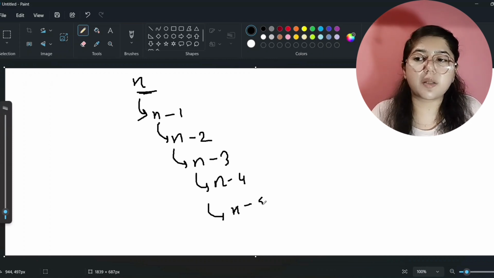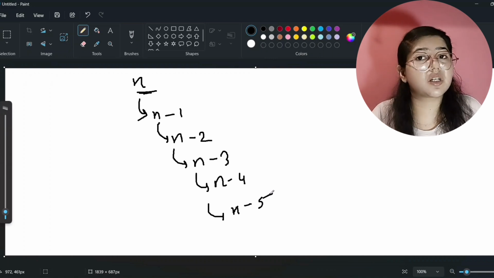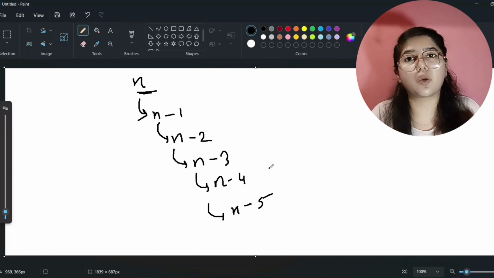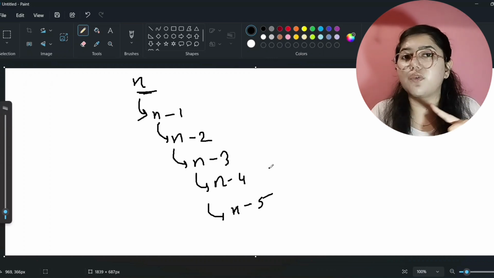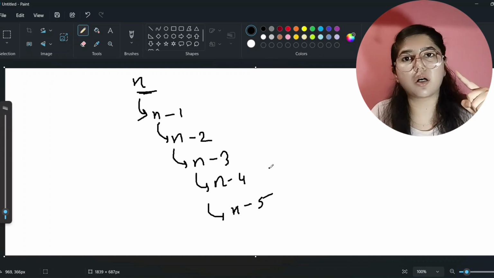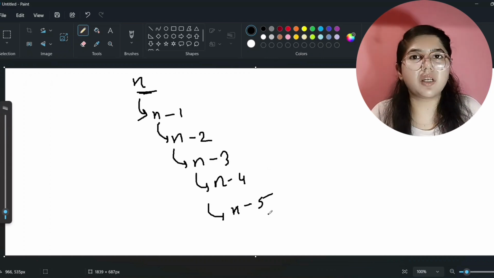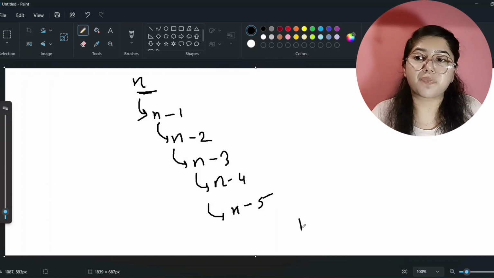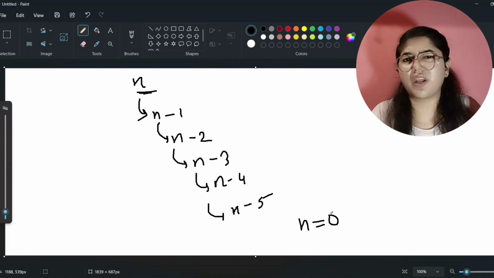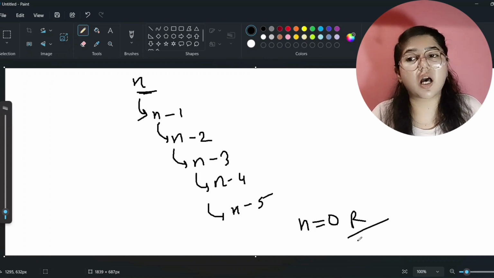And if you don't write a base condition, what does this base condition mean? Base condition means whatever base condition you write, the code will stop there only. It will not run in a loop. If you don't write a base condition, it will run in a loop continuously. Okay, so for stopping, we have to write a base condition. So if I write a base condition, that means whenever the n value becomes 0, you can return from here. So this is our base condition.